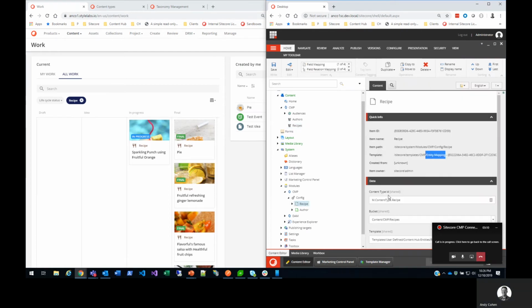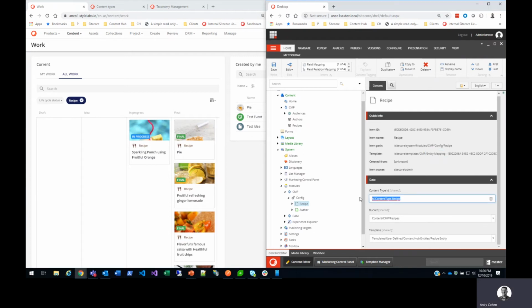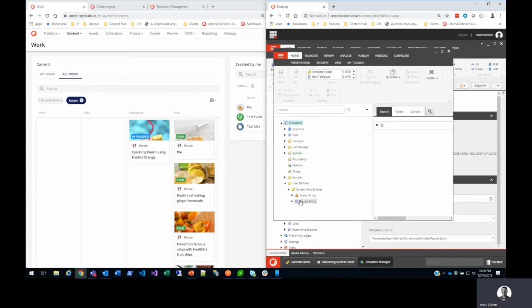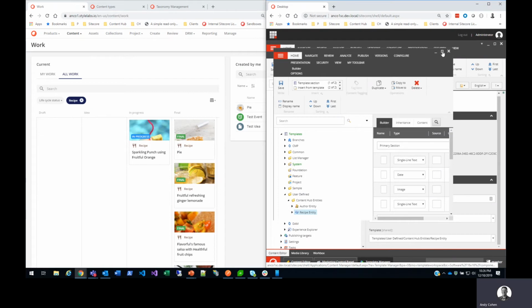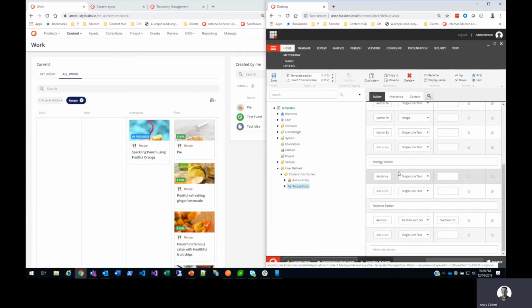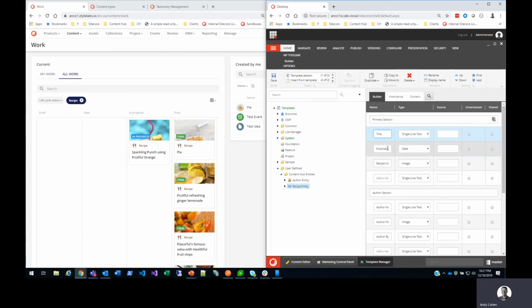from CMP, and it maps to an M.Content type.recipe, and it goes into the recipes bucket, and it uses the recipe entity template. The recipe entity template looks like this. It has a couple different sections. It has a primary section with the title, publication date, and notice here's the first thing, the datetime field support. Then the second thing is the image, which is an image type, and that will map back to a Sitecore